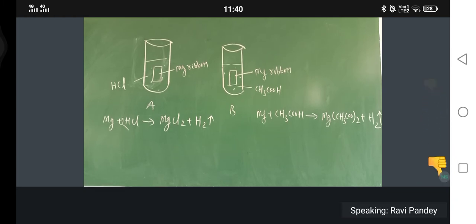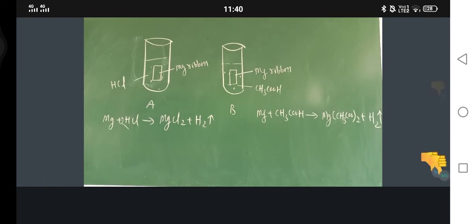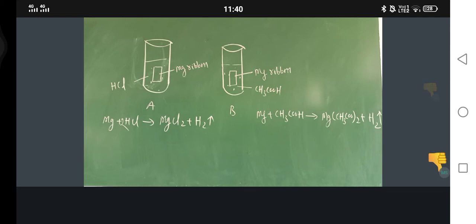Okay, so just see here. First understand the question. Equal length of magnesium ribbon are taken in test tubes A and B. Hydrochloric acid is added to test tube A while acetic acid is added to test tube B. Amount and concentration taken for both the acids are same. In which test tube will the fizzing occur more vigorously?